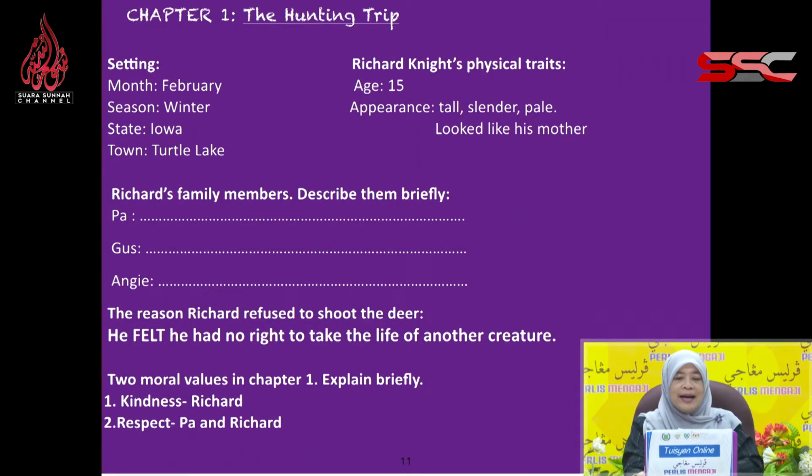So chapter 1 is the hunting trip. I name it the hunting trip. The setting: the month is February. It was winter because there was snow. The state was Iowa, the town was Turtle Lake. Richard Knight's physical traits: he's 15 years old. He's tall, slender, pale. He looked like his mother. Remember, his mother died when he was 7.